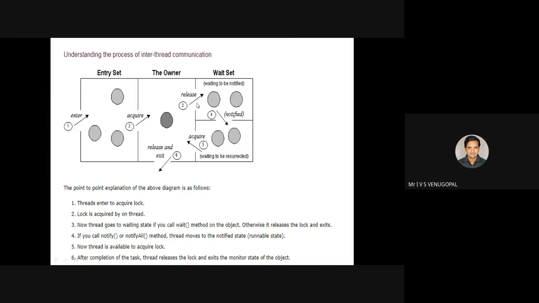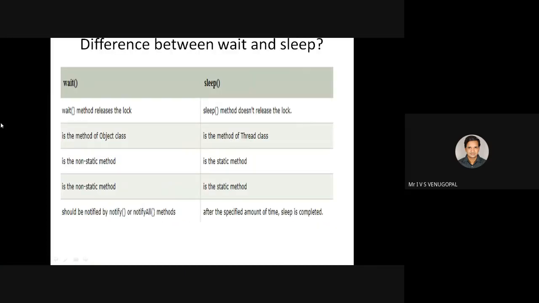Now the thread goes to waiting if you call the wait method on the object. Otherwise, it releases the lock and exits. If you call notify or notifyAll, the thread moves to the notified or runnable state. Now the thread is available to acquire the lock. So these are the differences between wait and sleep.